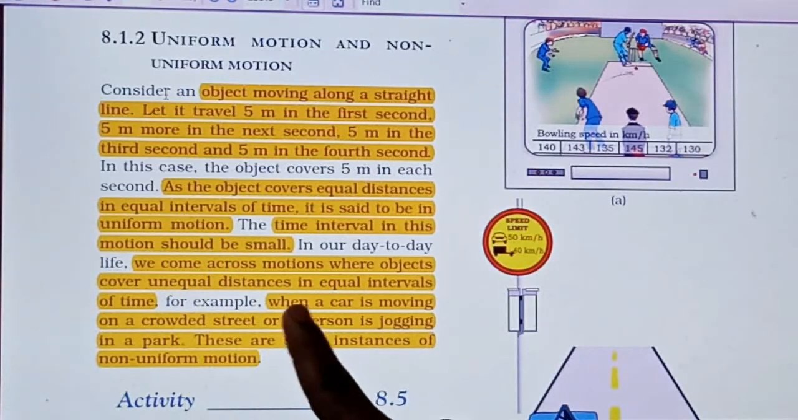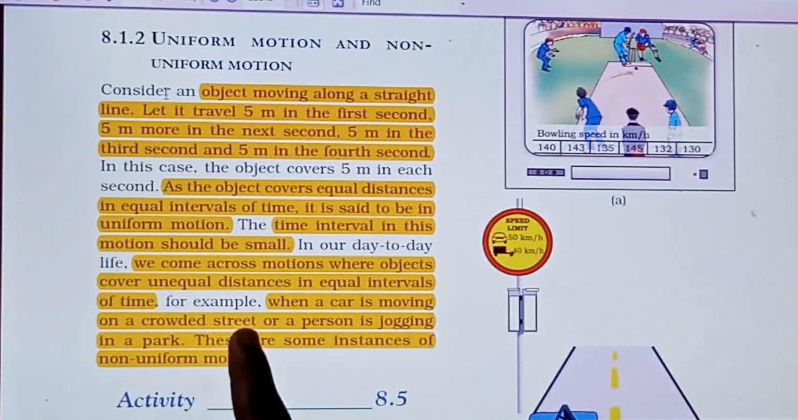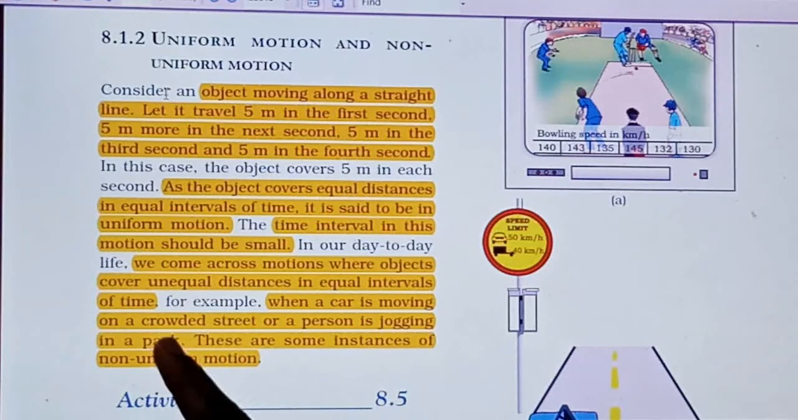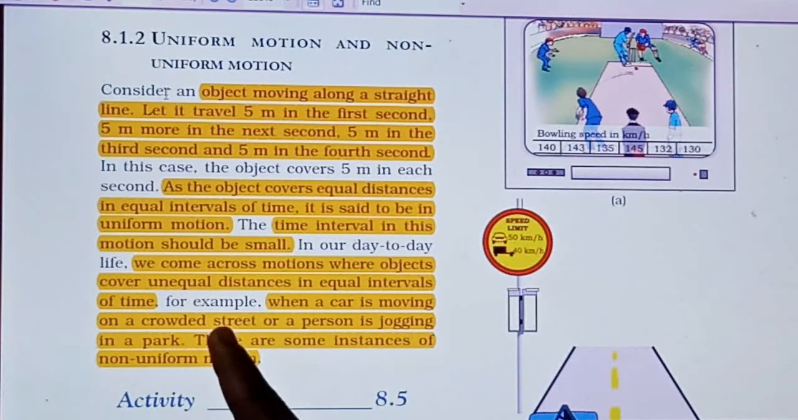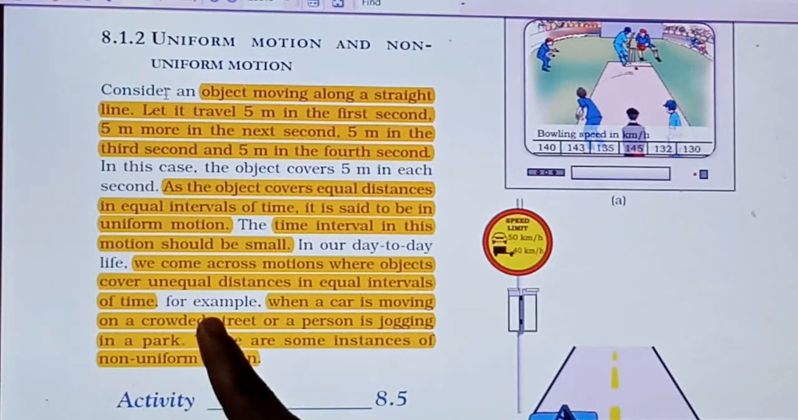An example is a car moving on a crowded street. Whenever the street is crowded, we cannot drive the car at the same speed. Where there is more crowd, the driver has to apply the brake. Whenever the road is clear, the speed of the car will increase. So sometimes there is high speed and sometimes very slow speed, which shows non-uniform motion.